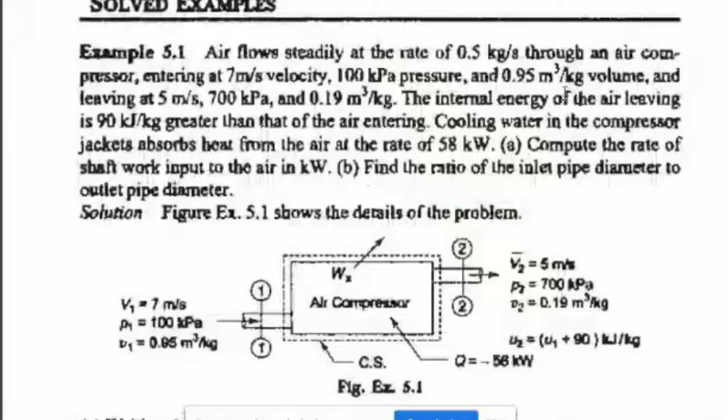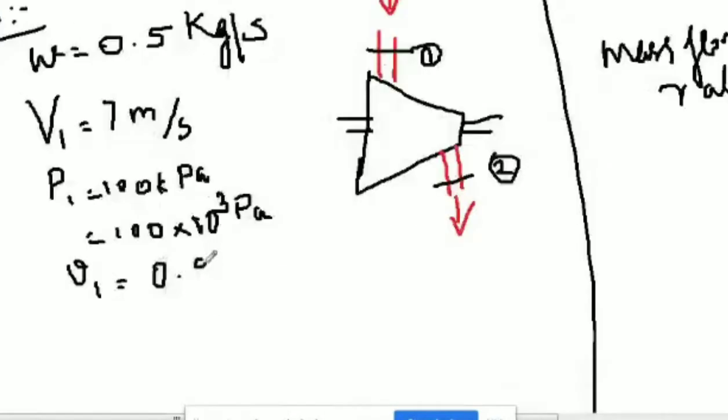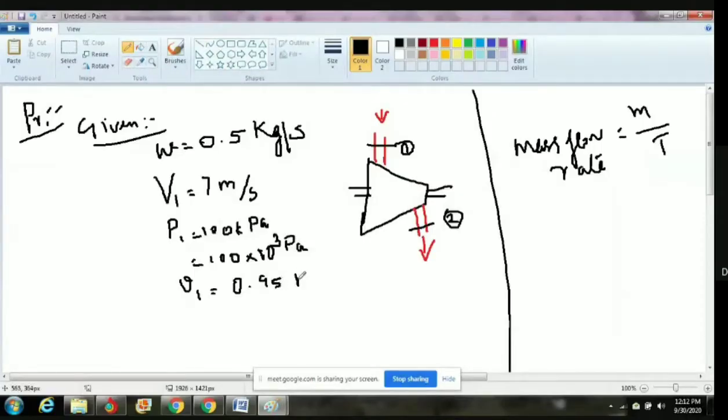Check it here. Slowly read the second line, ma. I'll give you time. Read that one. 0.95 meter cube per kg. Already I said, per kg means specific, ma. Time in the denominator means rate. Mass in the denominator means specific. So it's a specific volume. Normally for specific we use small letter. So 0.95 meter cube per kg. So these are for inlet.